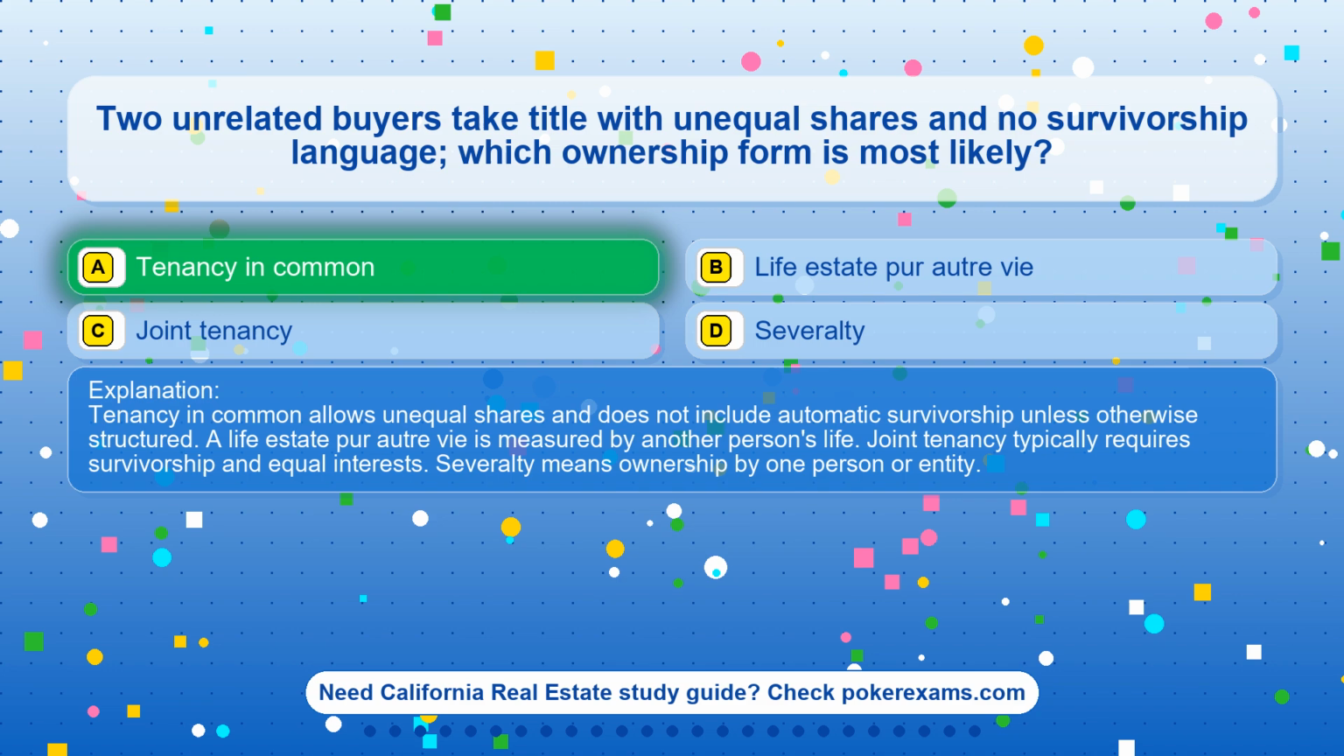Tenancy in common allows unequal shares and does not include automatic survivorship unless otherwise structured. A life estate per autre vie is measured by another person's life. Joint tenancy typically requires survivorship and equal interests. Severalty means ownership by one person or entity.